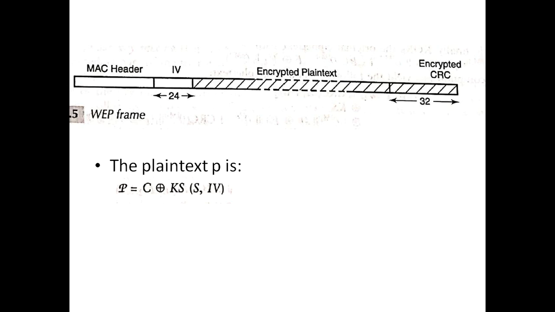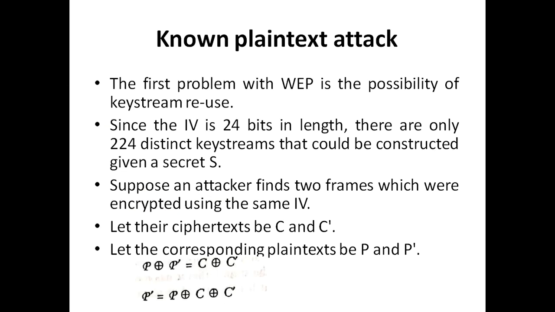Now suppose the plain text needs to be recovered. Then the ciphertext is XORed with KS, the secret key and initialization vector. So what does it mean? If you know the value of the ciphertext, the secret key, and the initialization vector, then the plain text can be easily recovered. So the main problem here is the known plain text attack.